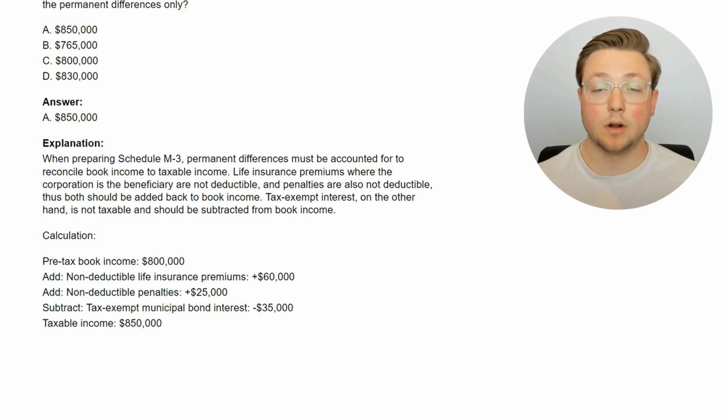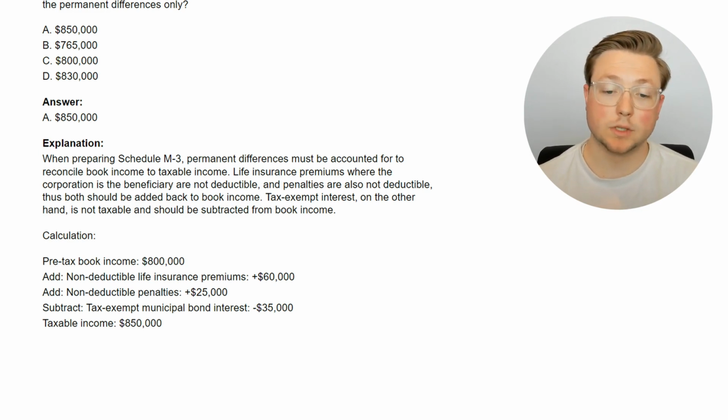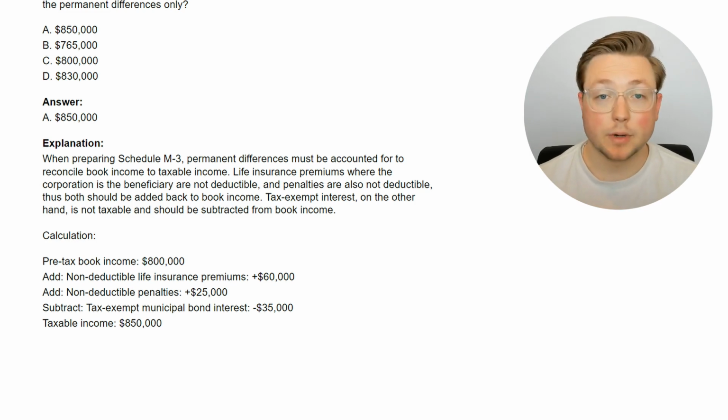So permanent differences aren't super complicated. There could be a lot more to them, but specifically for the CPA exam, you just need to understand that there are certain things that are considered permanent differences on the Schedule M3, and the most common ones are the ones we've gone over. Life insurance premiums, municipal bond interest, fines and penalties and things like that are the most common thing that you're going to deal with, so that's why we went over those in this video.